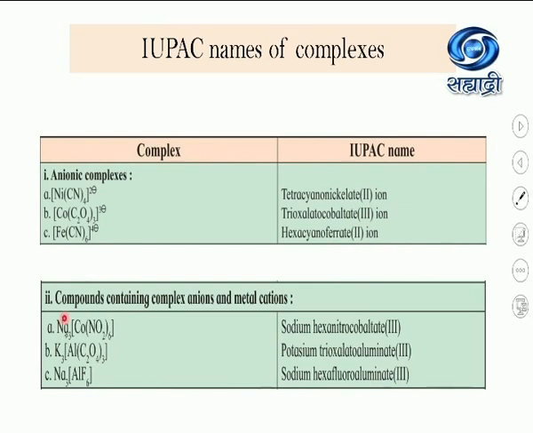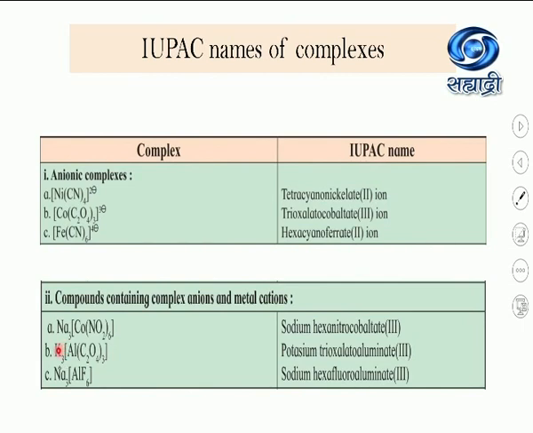Na, we have to know sodium is an alkali metal. Its oxidation state is +1. There are 3 Na, meaning +3. Let me consider cobalt as X and NO2 as -1. Got it? +3 -6 -3. So for cobalt it becomes +3. In this way you have to calculate the oxidation state.